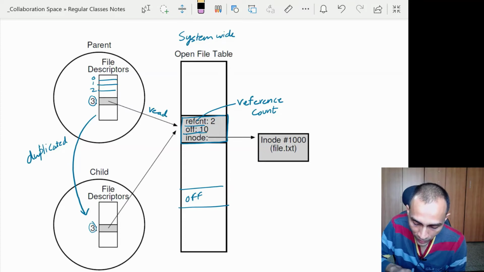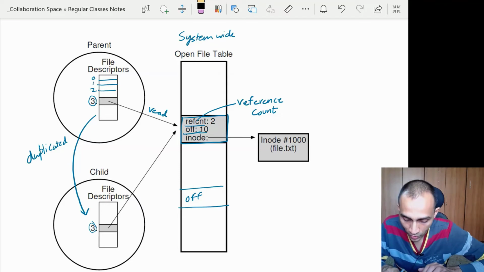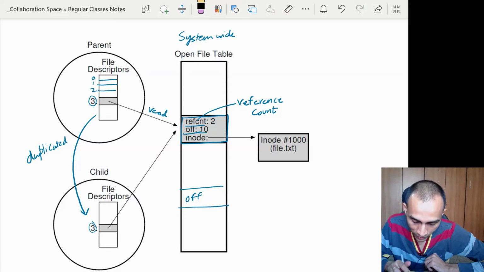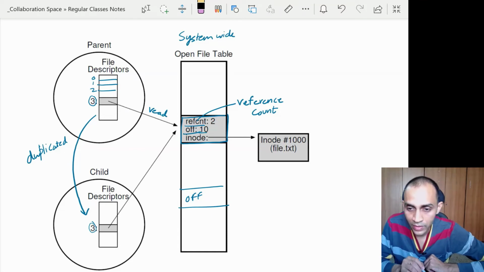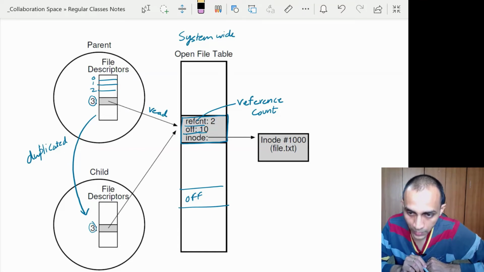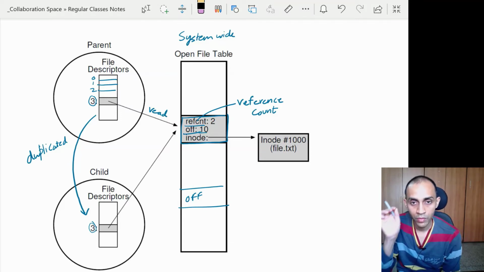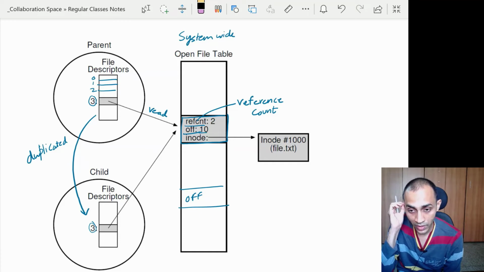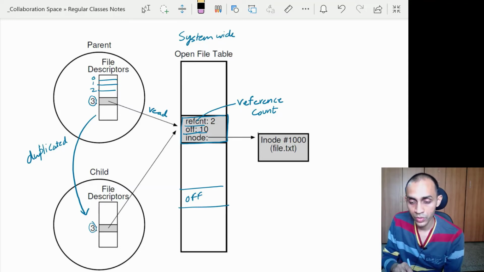And of course it will have the information of the location of inode. So as you asked the question, how is FD mapped to the actual file location? We are yet to talk about inode. What is inode? Basically, it is a data structure which keeps track of the actual file location, the actual block where the data of that file will be residing, and all the metadata and so on. I'm not going to talk about that now because it needs a separate class to discuss.